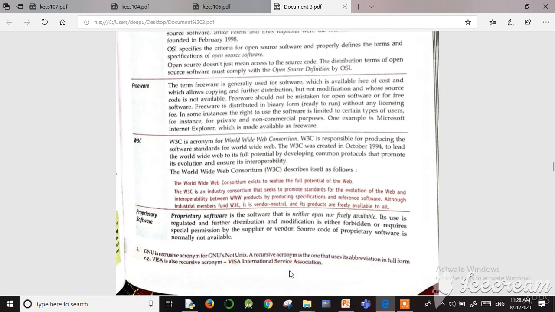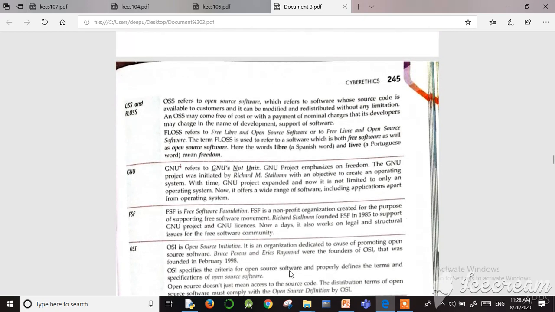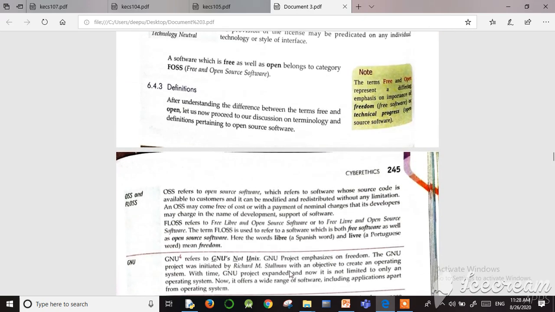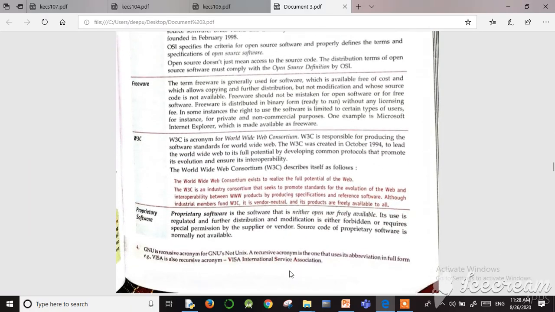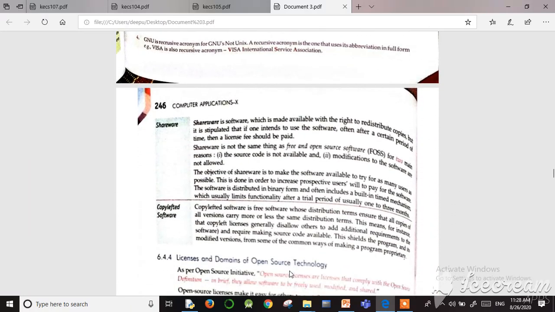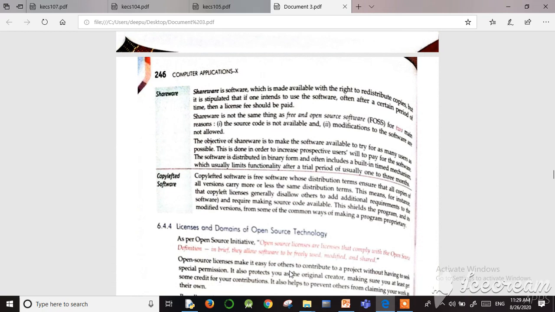In the previous day we studied some definitions related to open source philosophy. So we complete that part. Then we move to the next part, called licenses and domains of open source technology. There are mainly three or four types of licenses and domains.